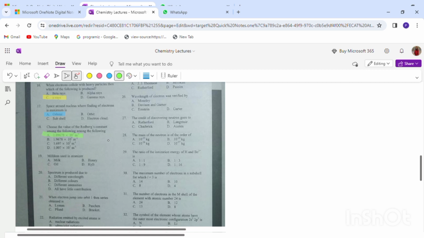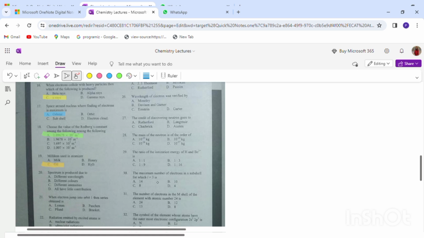Let's read the 19th MCQ. Millikan used in atomizer. We know what we call the entire experiment: Millikan oil drop experiment, which means he used oil drops. So the correct option is oil.